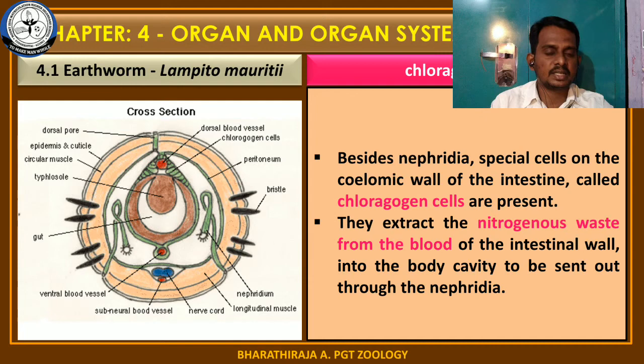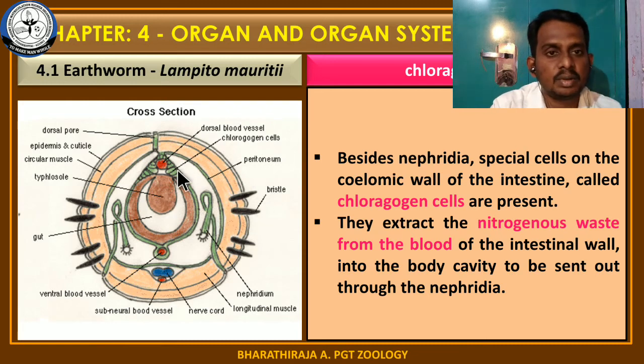The last part of the excretory system is the chlorogogen cells. So what are chlorogogen cells? They are a special type of cells found in the alimentary canal. This structure is called chlorogogen cells. Besides nephridia, special cells of the coelomic wall of the intestine called chlorogogen cells are also present. So this is the exact location of the chlorogogen cells, and they extract the nitrogenous waste from the blood. Underline the words: the chlorogogen cells are also responsible for extraction of nitrogenous waste from the blood.